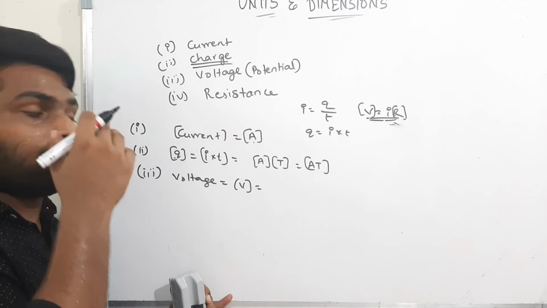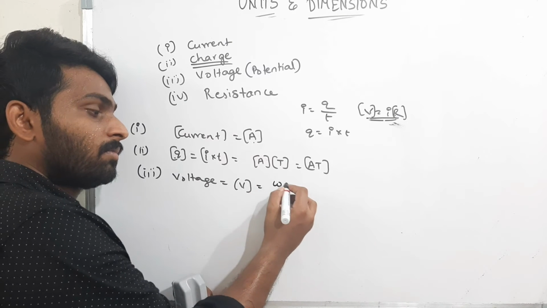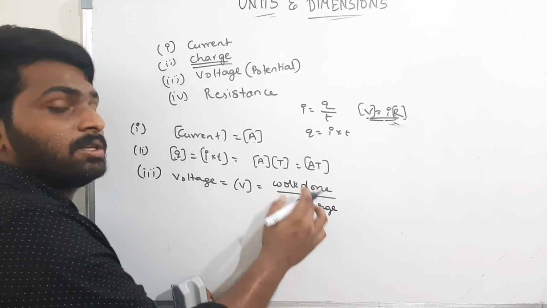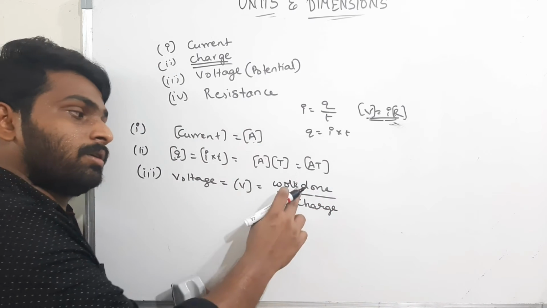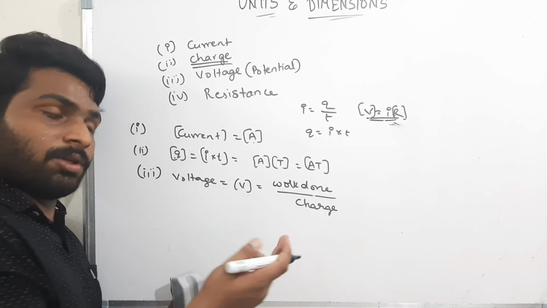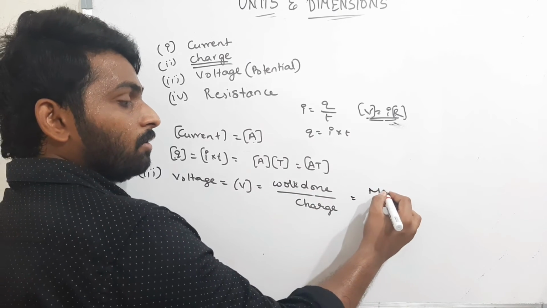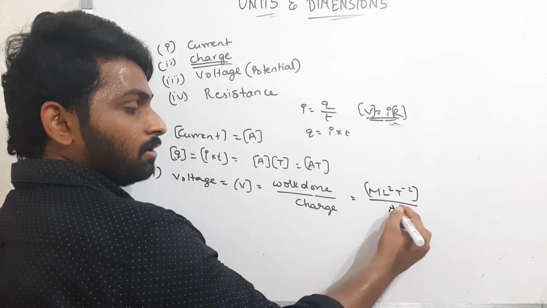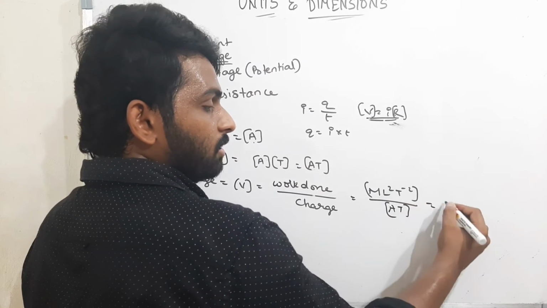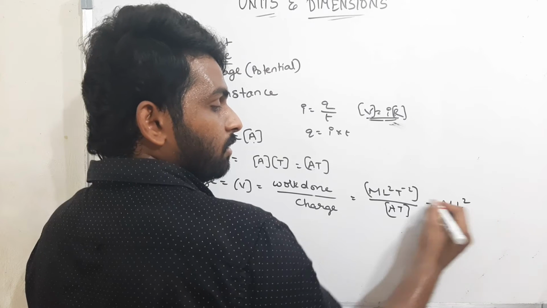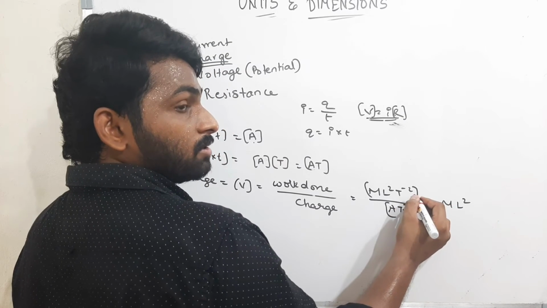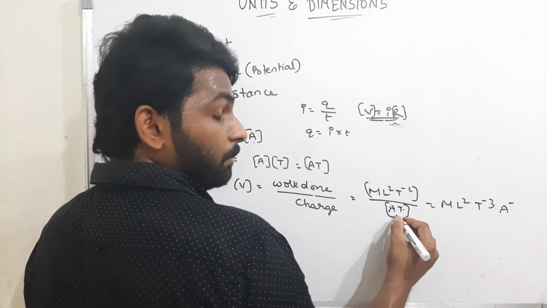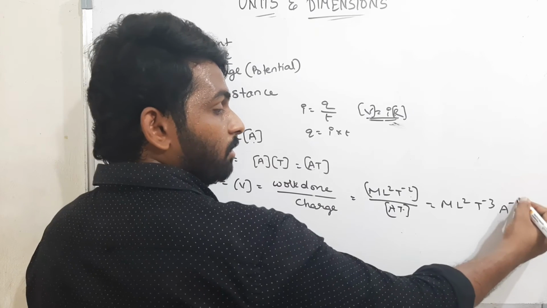I have to use some other formula. There is one more formula for voltage, that is work done by charge. You will see this in the electrostatics chapter in 12th. Work done per charge is nothing but the voltage, the potential. Work done has dimensionality M L square T power minus 2. For charge, the dimensionality is A T. Therefore M L square T power minus 2 divided by A T. When T goes up to the numerator it becomes minus, therefore T power minus 3, and A power minus 1.